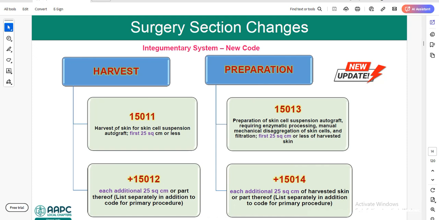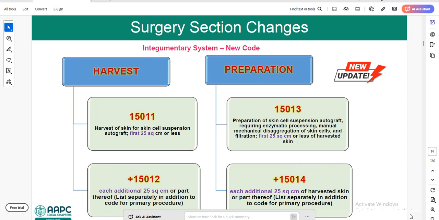So 15011 is for harvest of skin for skin cell suspension autograft, first 25 square centimeters or less. If you see here, they have clearly mentioned autograft, meaning the physician is going to harvest the skin from the patient's own body. Next, this is an add-on code based on the square centimeters the physician has removed. So plus 15012 means this is an add-on code. You can't use 15012 as a standalone code, as it is an add-on code. You need to use this along with 15011. So this 15012 is for each additional 25 square centimeters or part thereof.